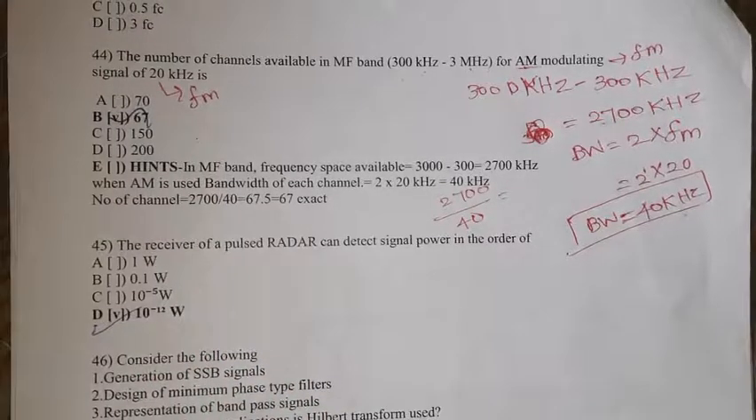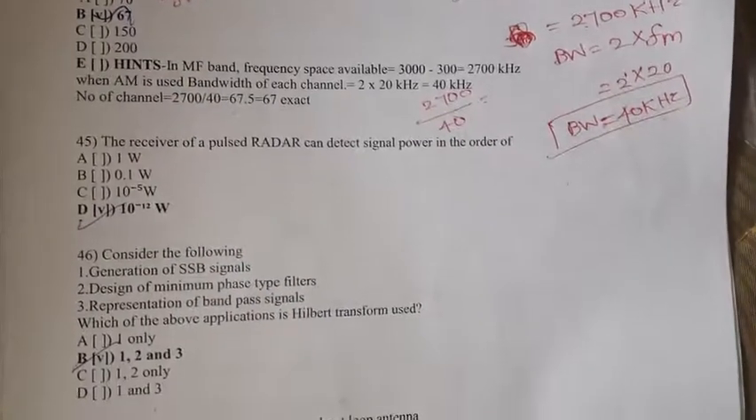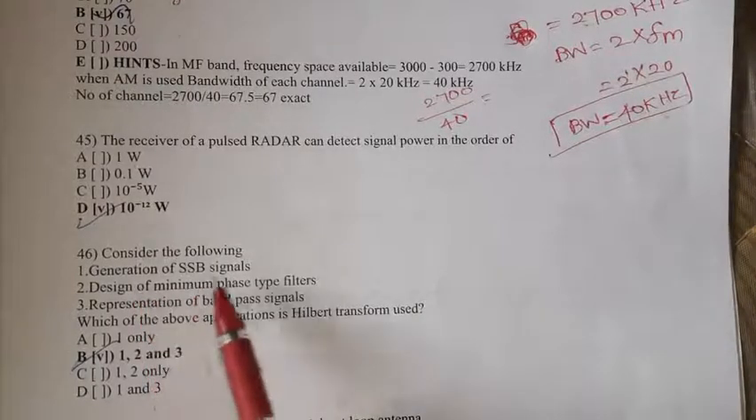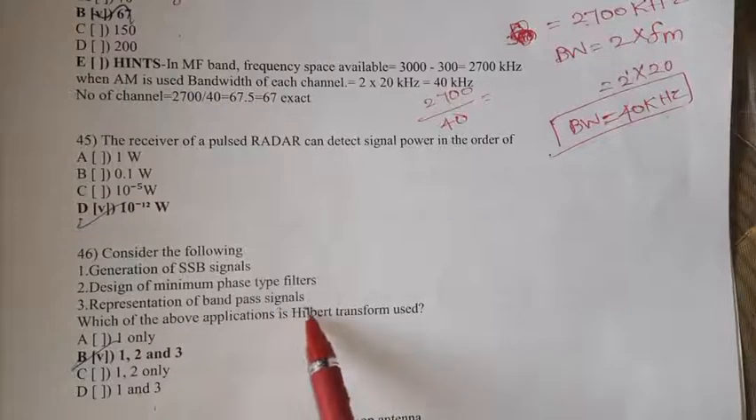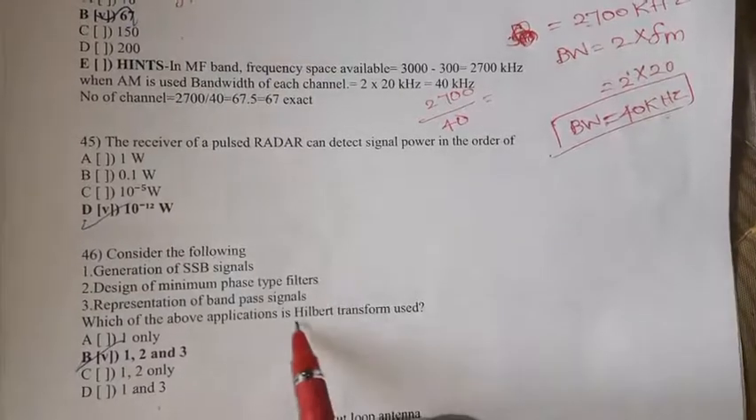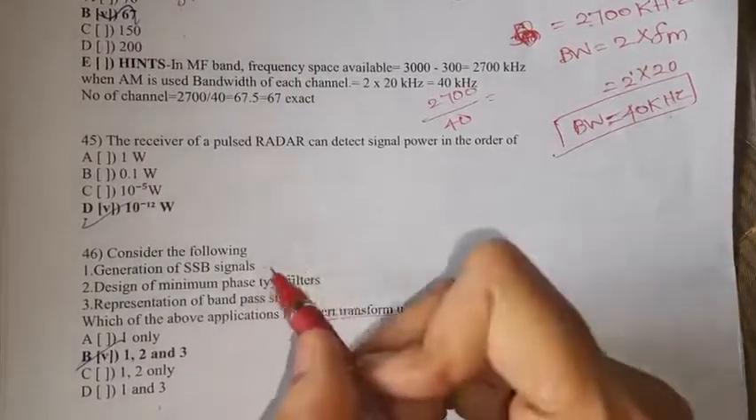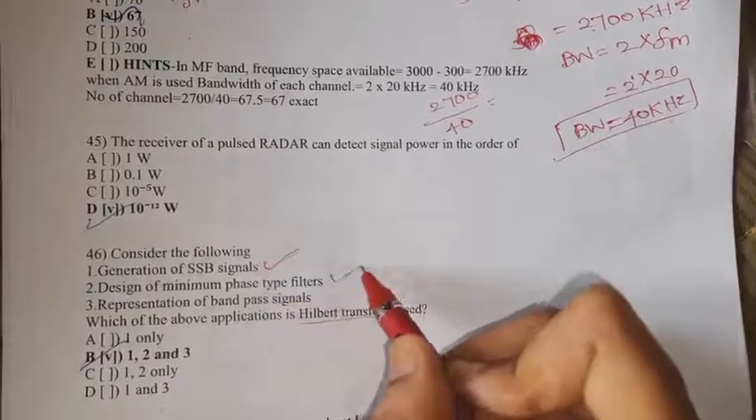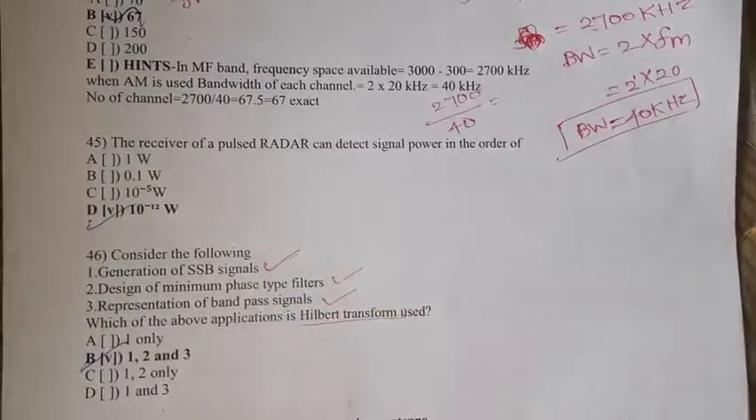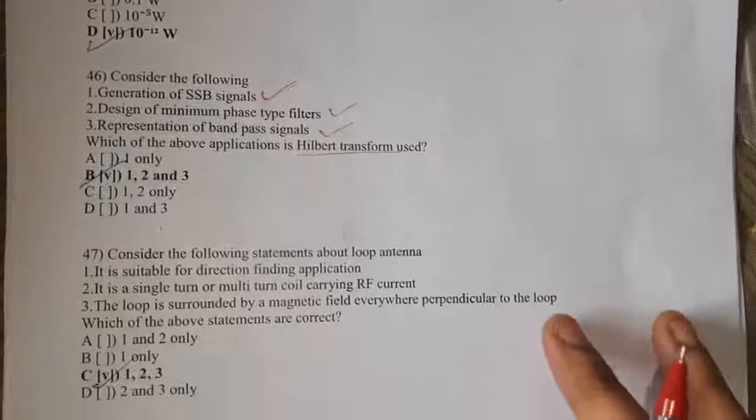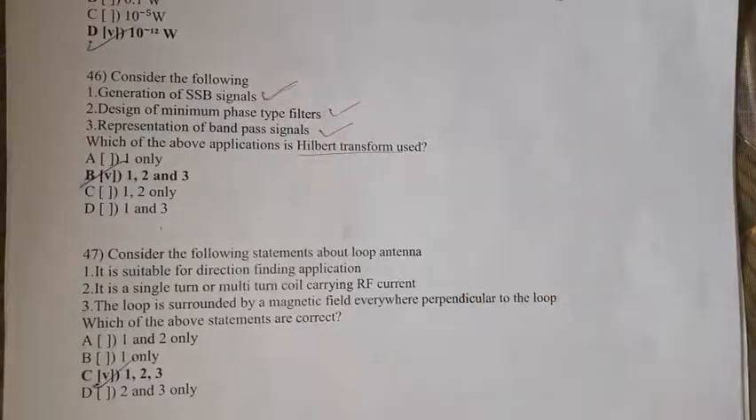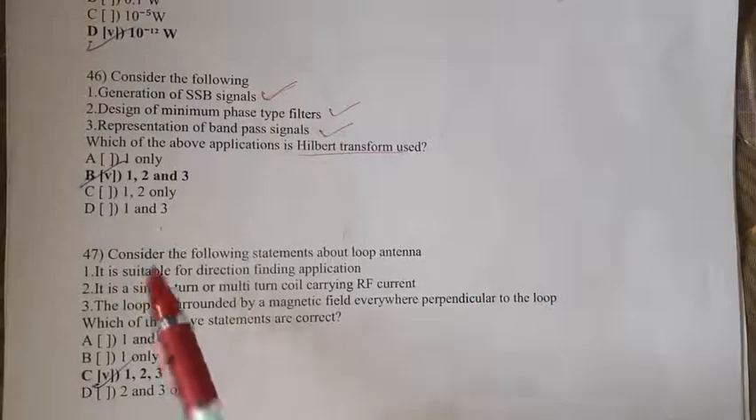Then consider the following. 46. Generation of SSB signal, design of minimum phase type filter, representation of bandpass signal. In which of the above applications is Hilbert transform used? Hilbert transform is used for generation of SSB signal, design of minimum phase type filter, representation of bandpass signal. So option B, 1, 2 and 3 are correct. All of the applications use Hilbert transform. By using Hilbert transform, we can achieve this.